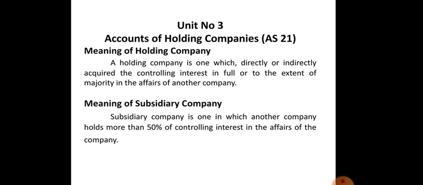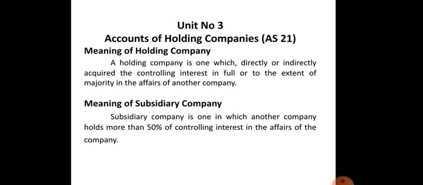Suppose, for example, H Limited is there and S Limited is there. H Limited is going to acquire more than 50% shares of S Limited. It means who has the hold of S Limited?